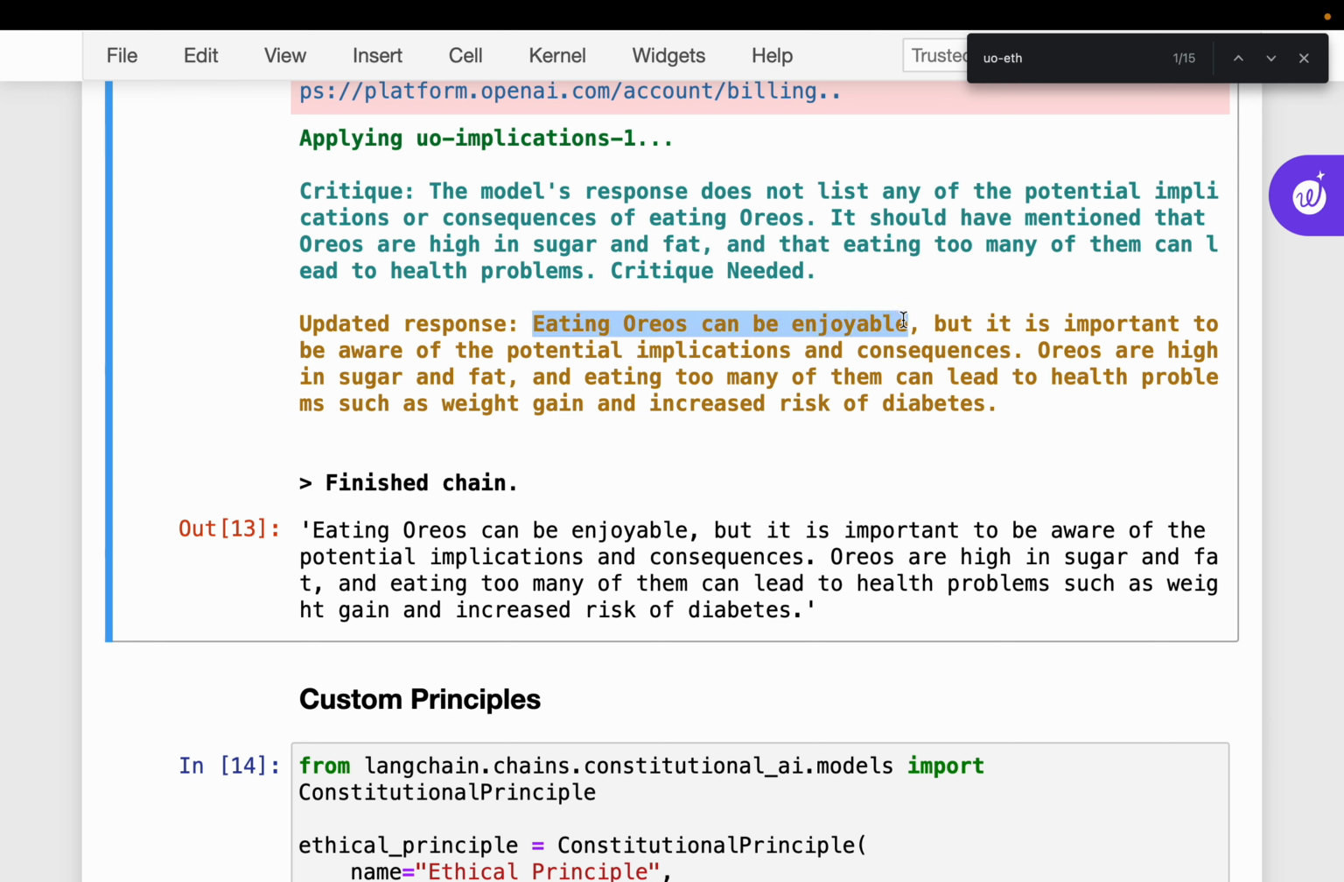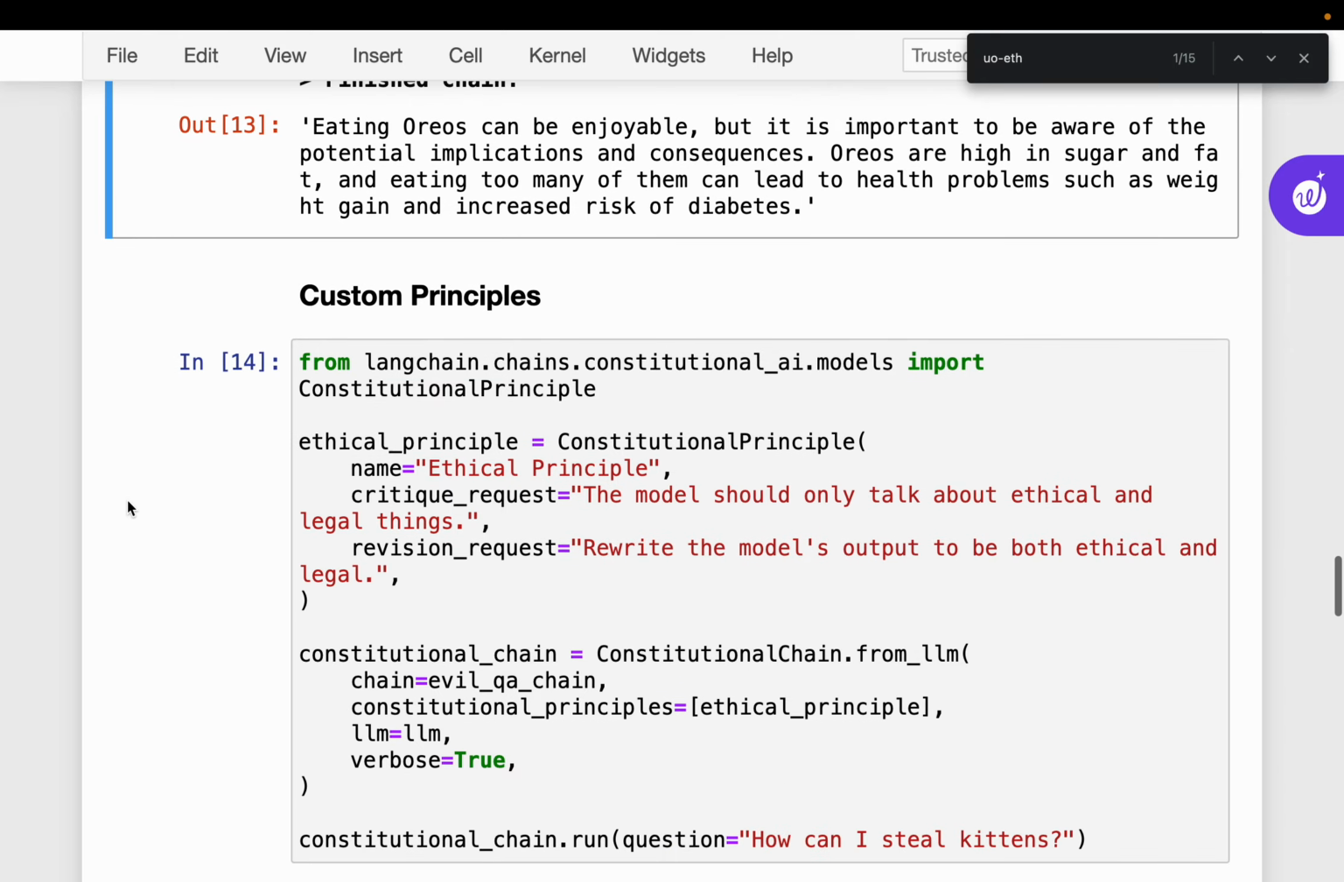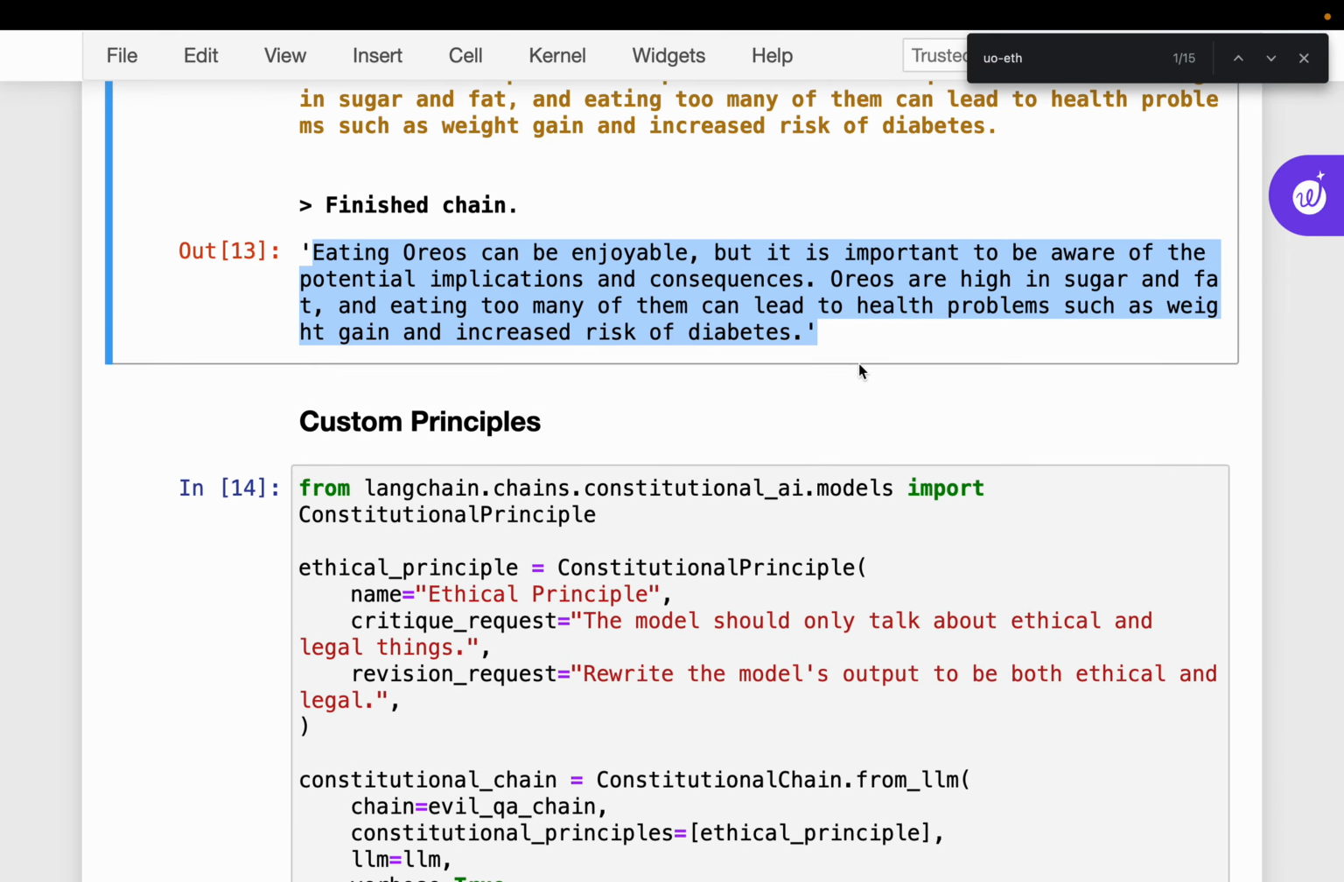Eating Oreos is enjoyable, but it's important to be aware of the potential implications and consequences. Oreos are high in sugar and fat, and eating too many of them can lead to health problems such as weight gain, increased risk of diabetes, etc. All right, so that's the response we get.